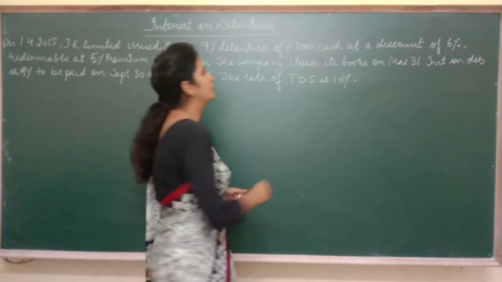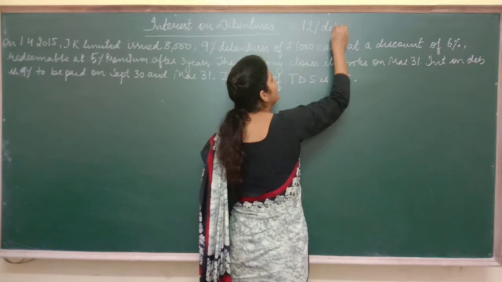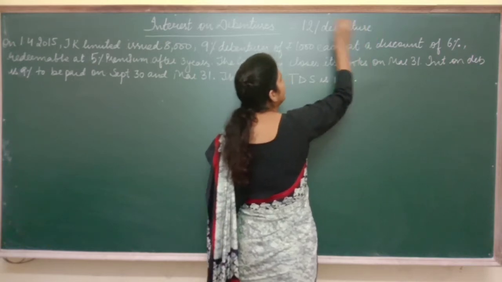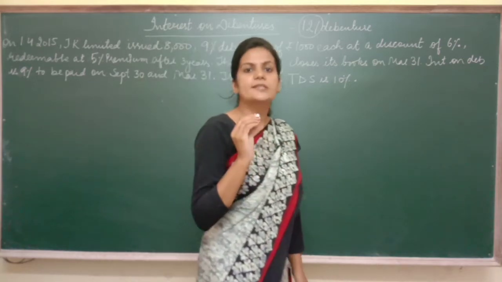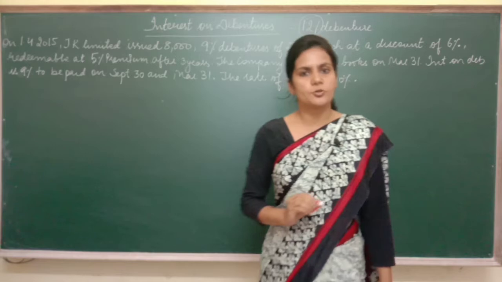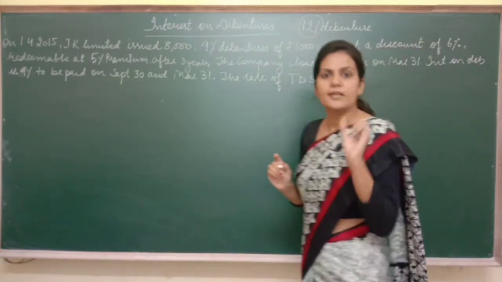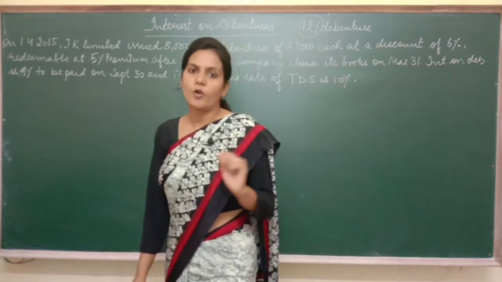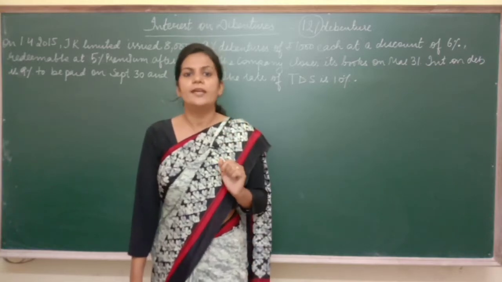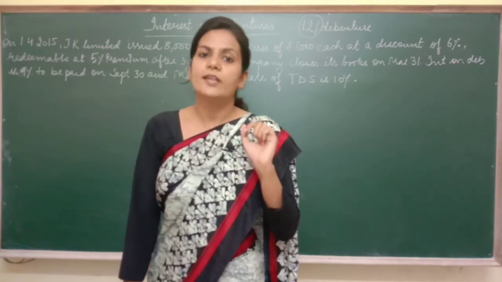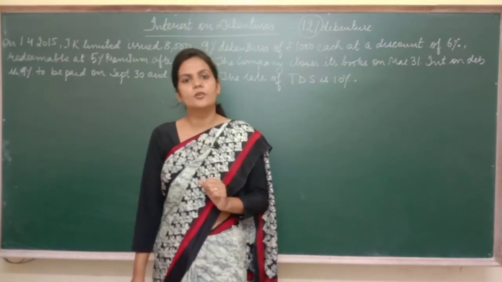Interest on debentures, first of all. See, suppose if I write that debenture is a 12% debenture, then this 12% is the rate of interest. This rate of interest is paid by the company to the debenture holder. Secondly, this 12% rate is basically a charge against profits for the company. Charge against profit means that the company has to pay interest on this debenture even if the company has less profits, no profits, or even if the company is in loss.